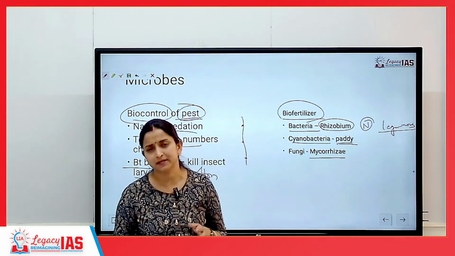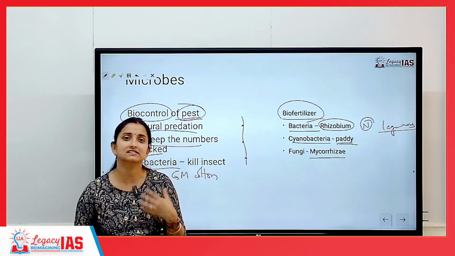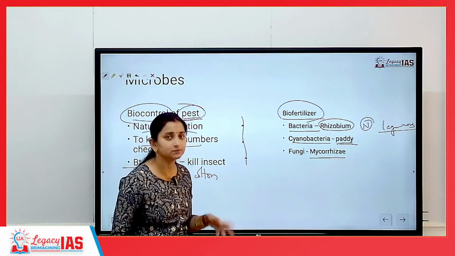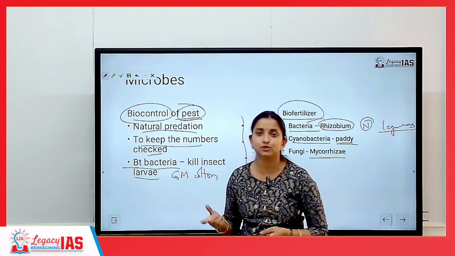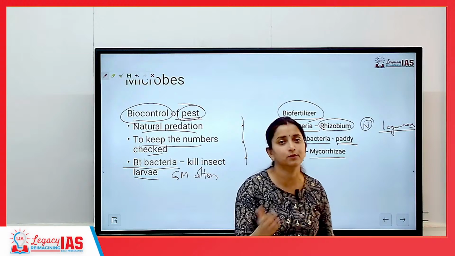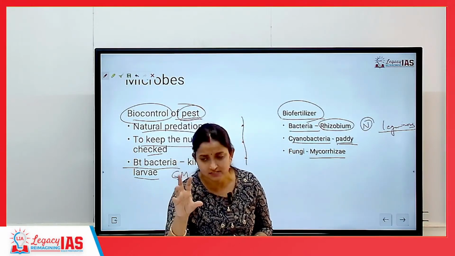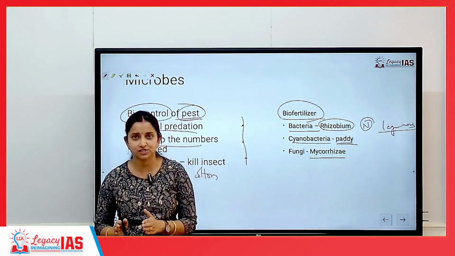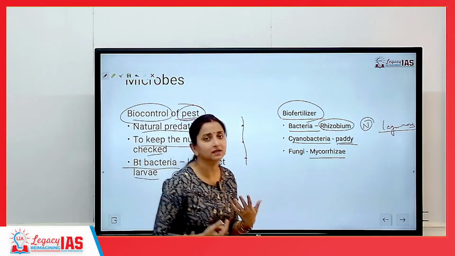Usually we don't expect UPSC to be asking the name of the bacteria or fungi or virus until and unless it has been running in news. So we have skipped out on the names of bacteria because that can be confusing. If it is easy to remember, for example Acetobacter aceti, it is easy to remember because aceti is mentioned, so it will be responsible for formation of acetic acid. Or lactobacillus, so that means something related to lactose matlab milk. For those we have mentioned the name of the bacteria or virus or fungi, but for others we have not mentioned it because it may cause confusion.